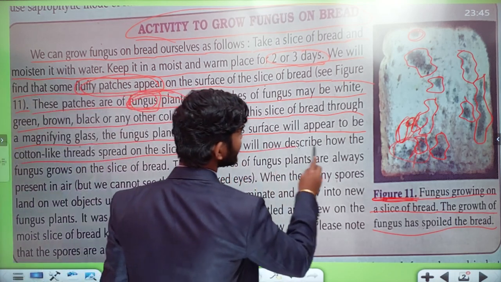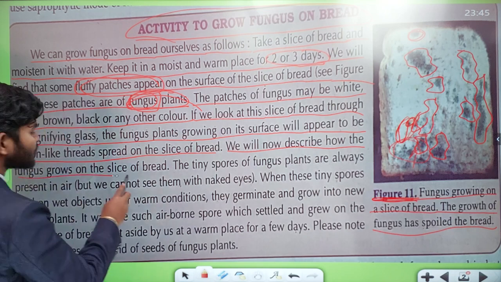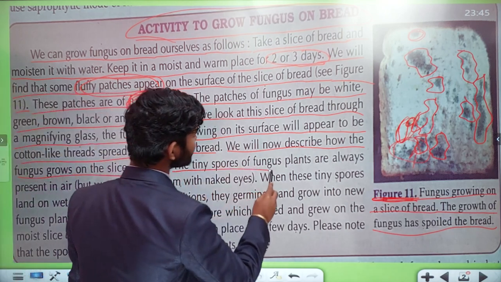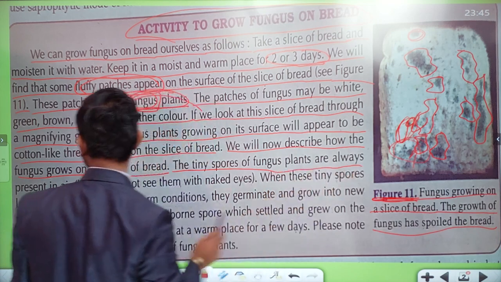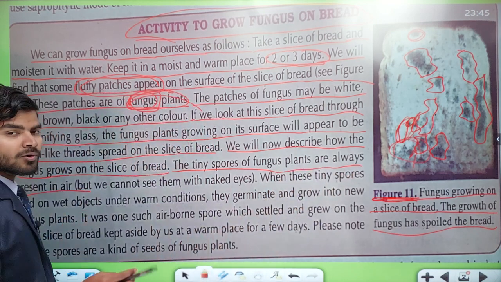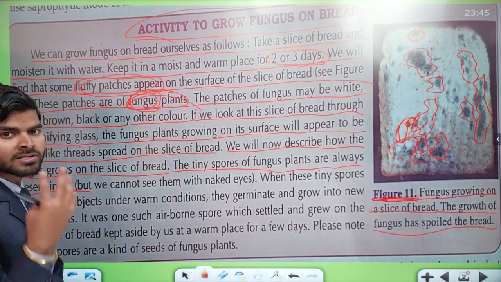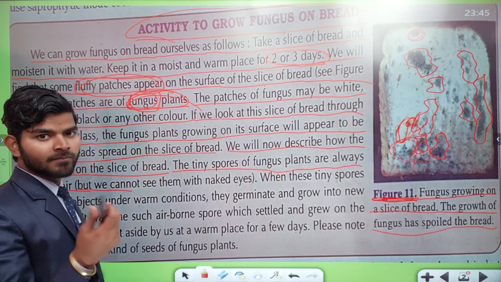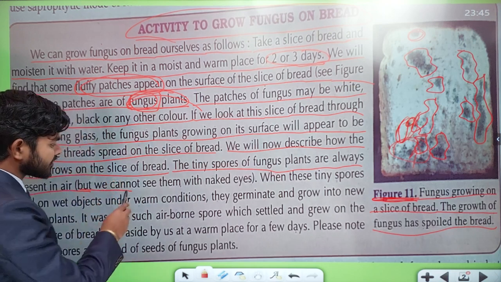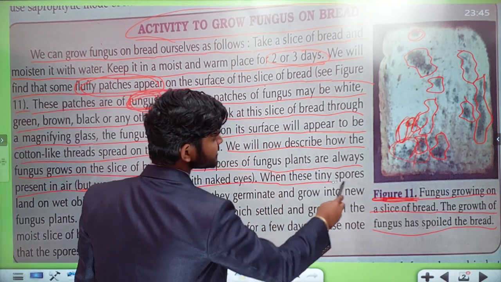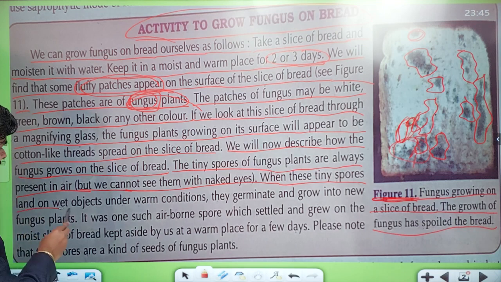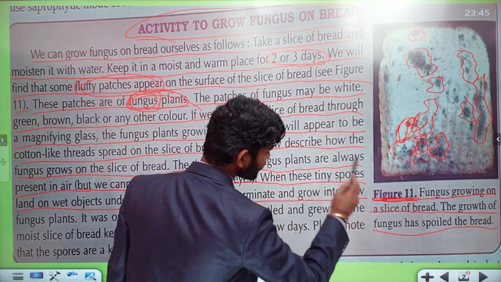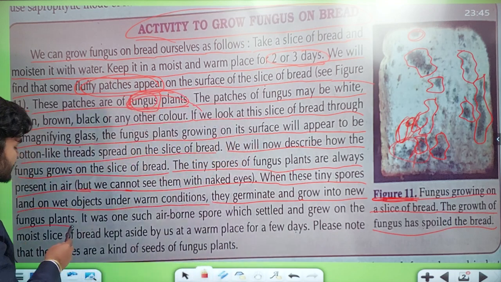Now we will describe how fungus grows on a slice of bread. How is it possible? The tiny spores of fungus plants are always present in air. I have told you, fungus spores are already present in the air, but we cannot see them with the naked eye. When these tiny spores land on wet objects in warm conditions, they germinate and grow into new fungus plants.